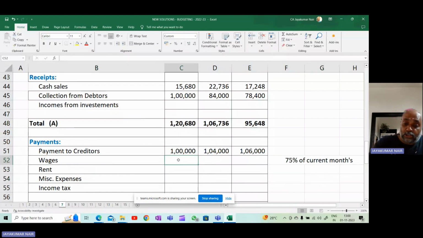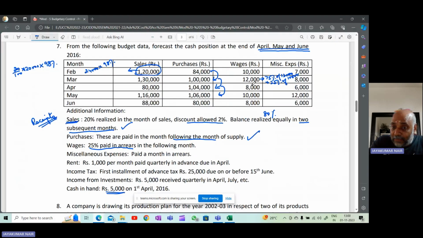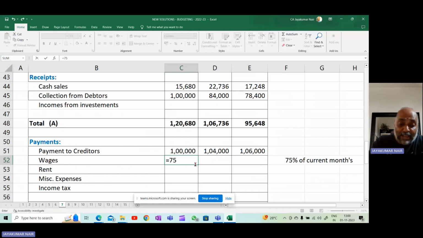So wages for the month of April, how do you compute? It will be 75% of 8,000 plus 25% of 12,000. So I'll write here 75% of 8,000, that is the current month's wages, plus 25% of previous month's, which is 12,000. So this is the payment in the month of April.